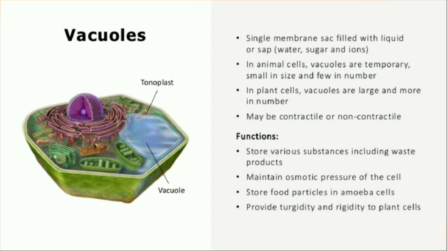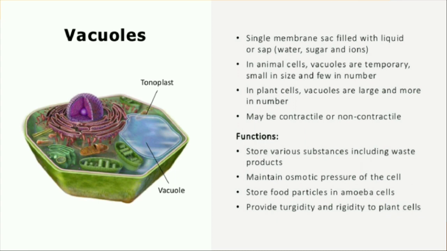That is the central vacuole and it occupies 50-90% of the plant cell. In plant cells the vacuole is very large. And usually in plant cells vacuoles are full of cell sap and they provide turgidity and rigidity to the cell as it's large and full of sap.